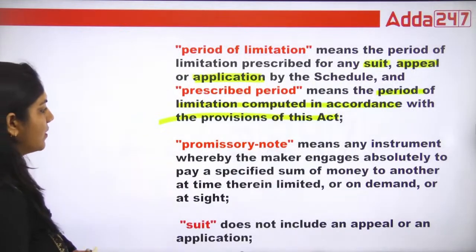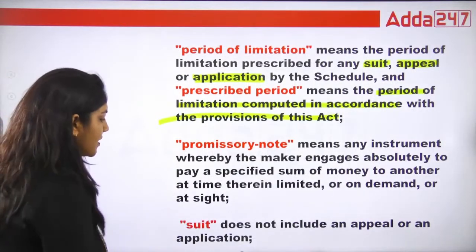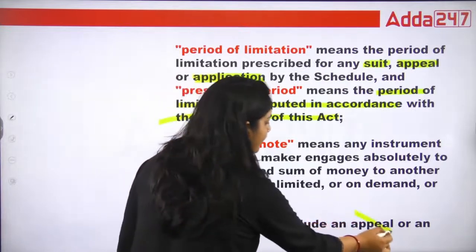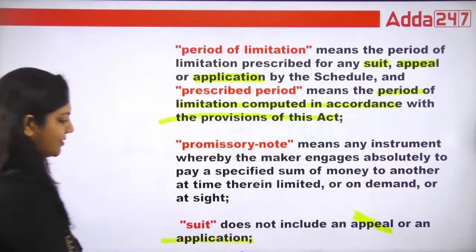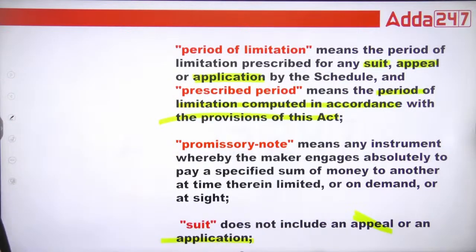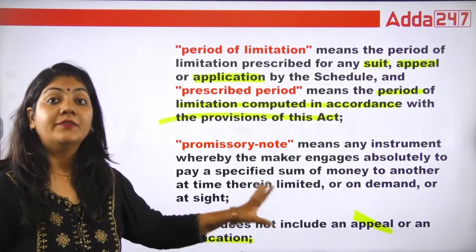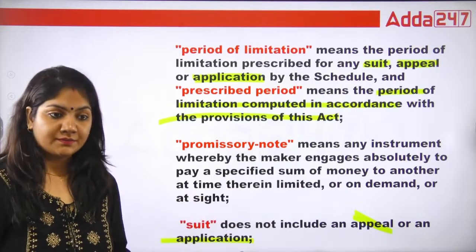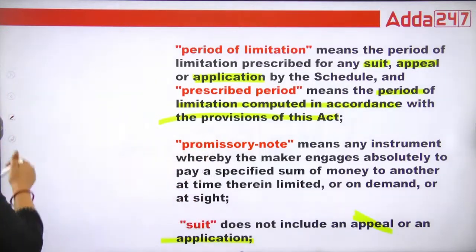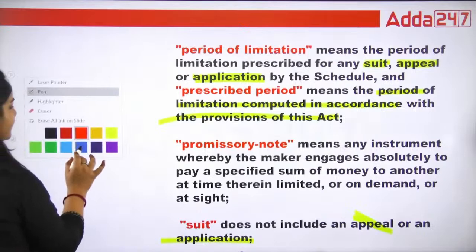Okay. Now what is promissory note? First of all, suit. Suit means that it does not include appeal and application. That is called suit. It does not include appeal and application because these are different terms and suit is different. What is promissory note? That is so simple.